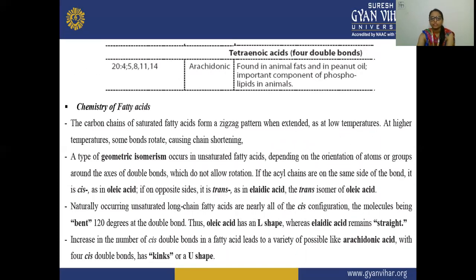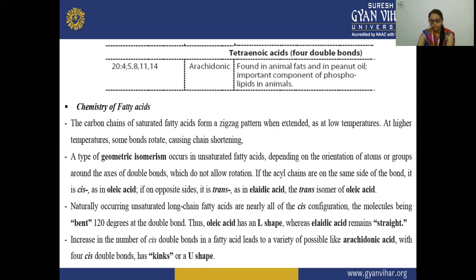The zigzag pattern when extended is as at low temperature. So at high temperature, some bonds rotate, causing chain shortening. Geometrical isomerism occurs in unsaturated fatty acids, depending on the orientation of atoms or groups around the axis of the double bond, which does not allow rotation. If the acyl chains are on the same side of the bond, it is cis, as in oleic acid, and if on different sides, then it is trans, as in elaidic acid, the trans isomer